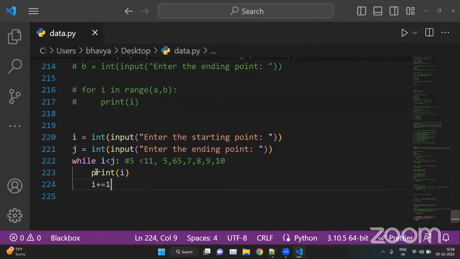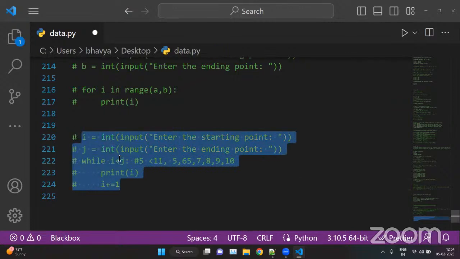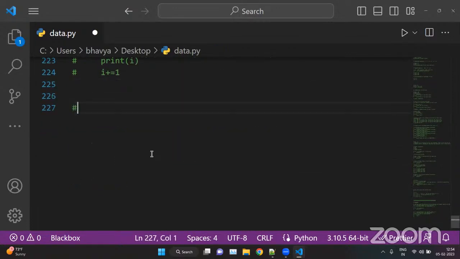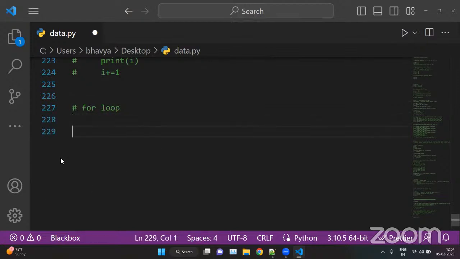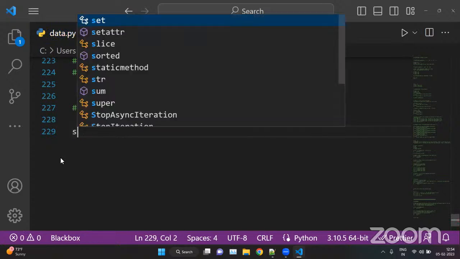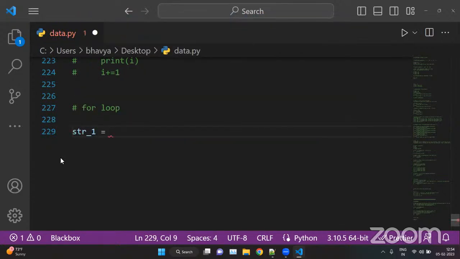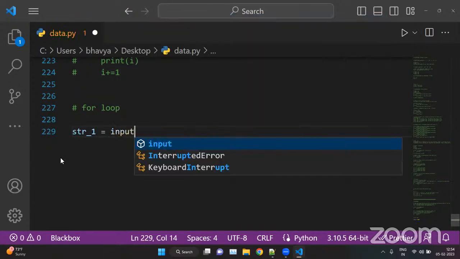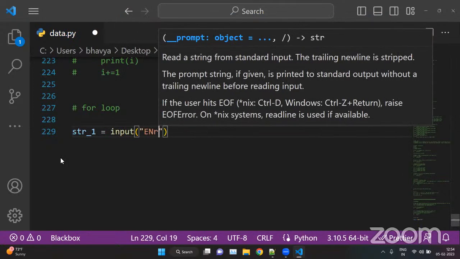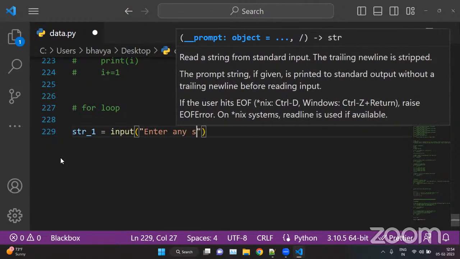Now here we can ask the user to enter a list. So we can just take a string, str_1 equal input, enter any statement.